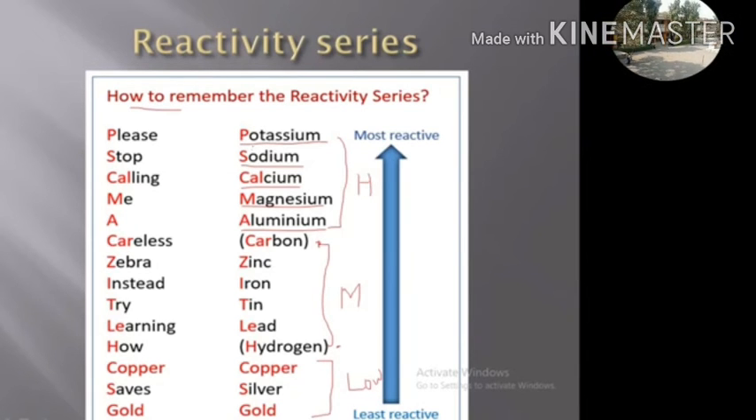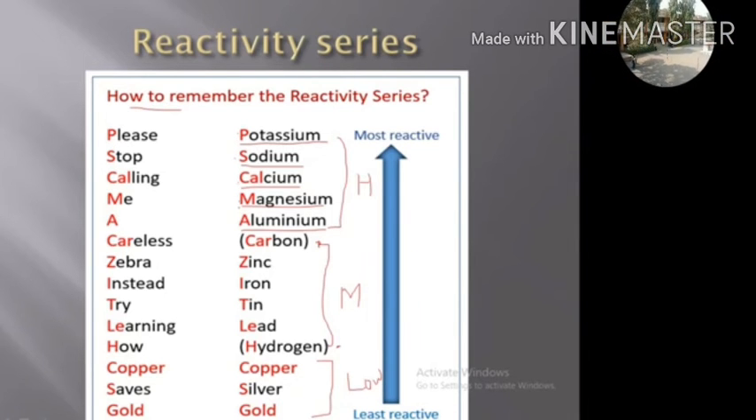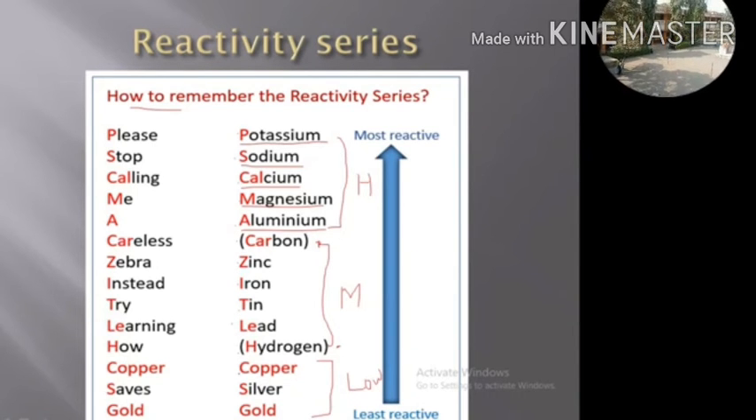Silver, saves. Gold, God. From this, we can make the sentence: please stop calling me a careless zebra. Instead, try learning how copper saves gold. By this sentence, we can remember the reactivity series.